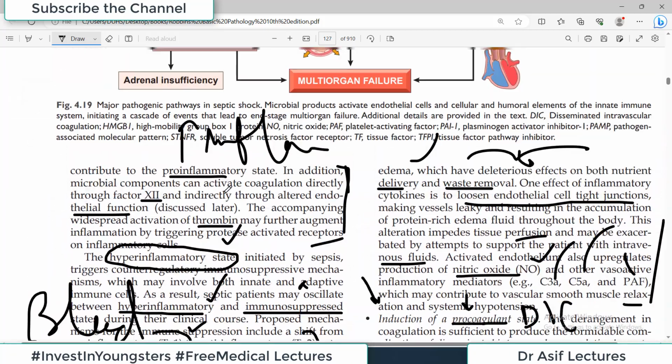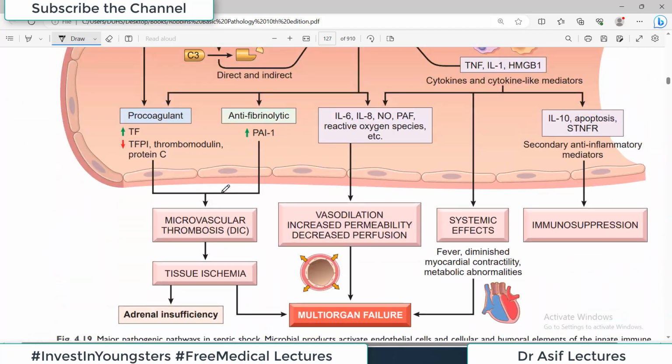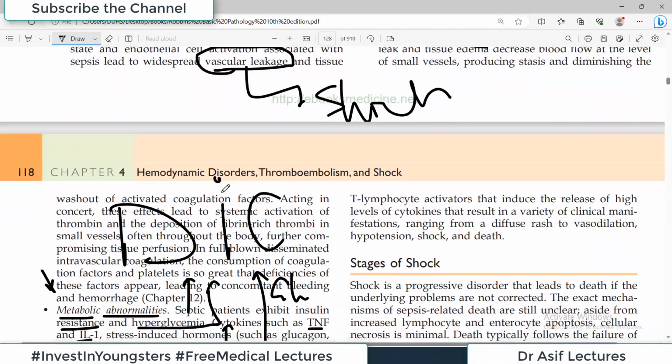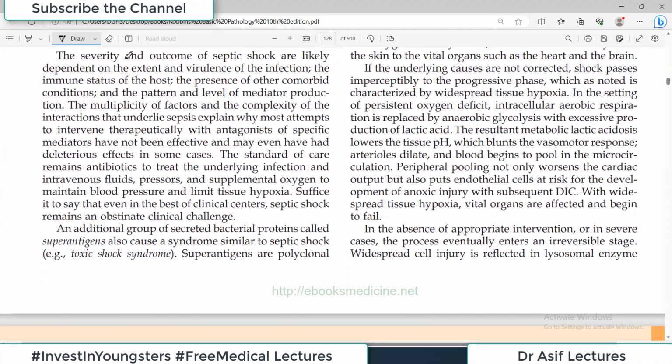So guys, one thing, septic shock is a damn serious problem. Okay. Now, the severity and outcome of septic shock are likely dependent on the extent and virulence of infection, the immune status of the host, and the presence of other comorbid conditions. If one patient had an outcome, for example death, it is not necessary that another patient will respond the same way. Maybe the initial infective dose is different, maybe the patient's immune status is different.